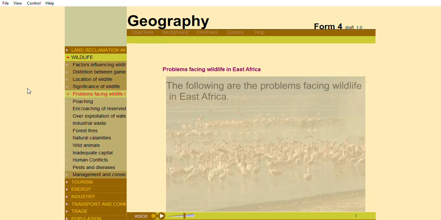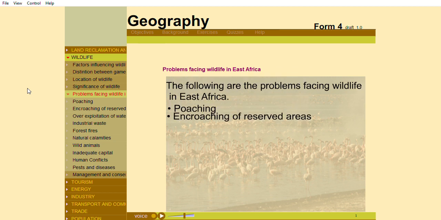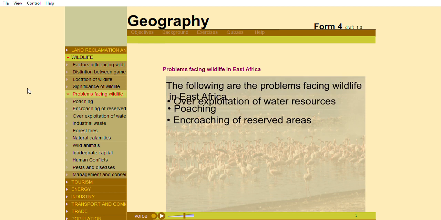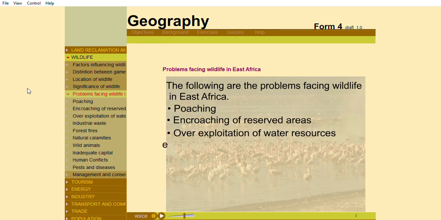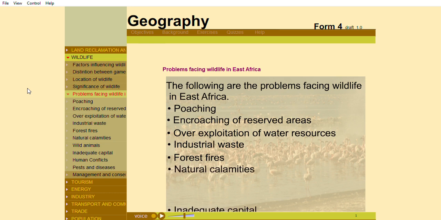Problems facing wildlife in East Africa. The following are the problems facing wildlife in East Africa: poaching, encroaching of reserved areas, overexploitation of water resources, industrial waste, forest fires, natural calamities, wild animals, inadequate capital, human conflicts, and pests and diseases.